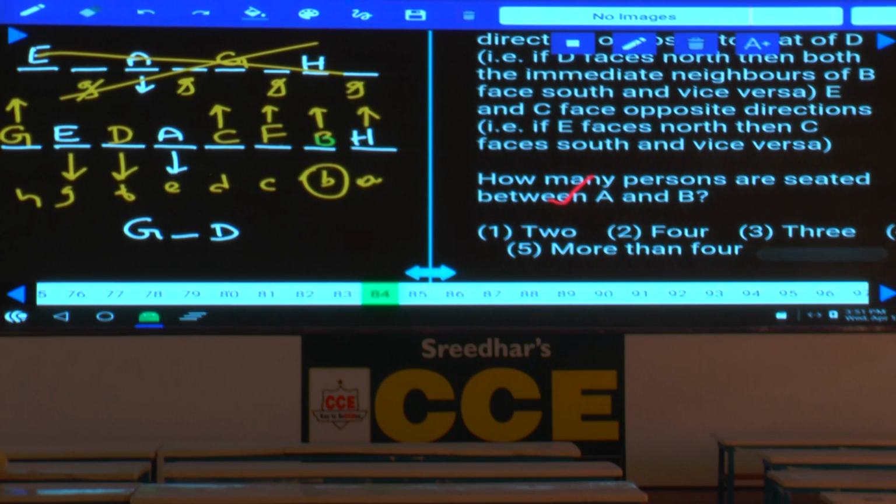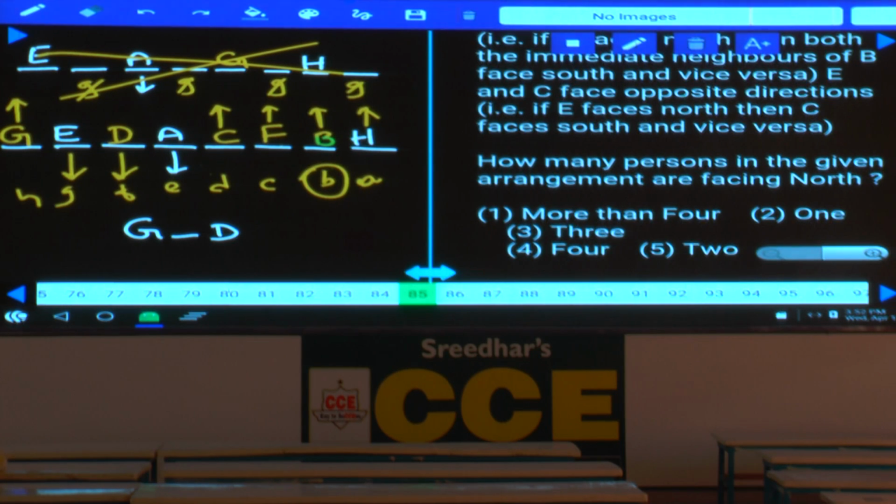Then question number 84. How many persons are seated between A and B? Yes, there are 2 persons, C and F, in between, choice 1. Then question number 85. How many persons in the given arrangement are facing north? There are 5. 5 persons are facing north, that is more than 1. That is, choice 1 is the answer.